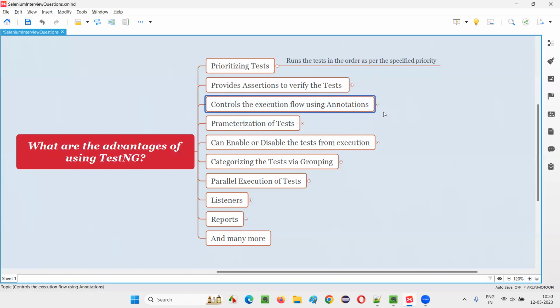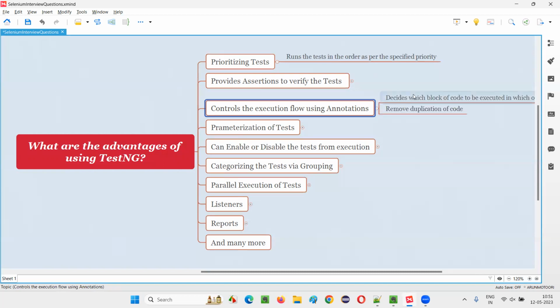Not only that, for every test there will be some setup code and some tear down code. Setup code is code which needs to run before every test. Tear down code is code which needs to run after every test. Instead of duplicating this setup and tear down code in every test method, we separate that into individual setup and tear down methods with these TestNG annotations, because of which the duplication will be reduced.